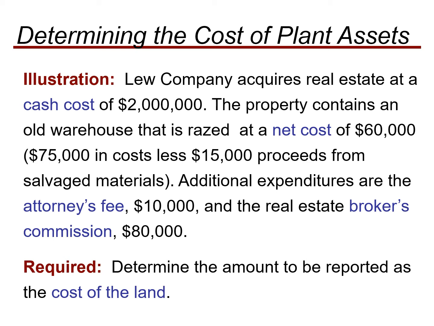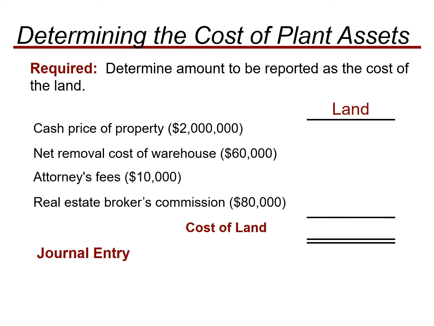So determine the amount to be reported as the cost of land. You have to determine the total cost of that land by determining all these aspects of your purchase. Now look into the solution of this question, in which we have to determine the total cost of our land.